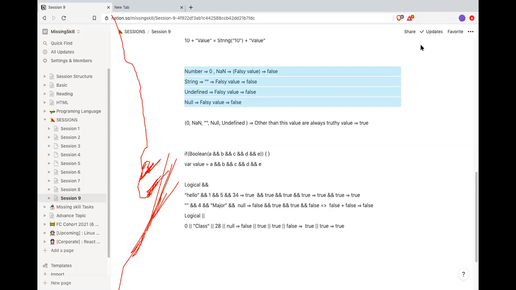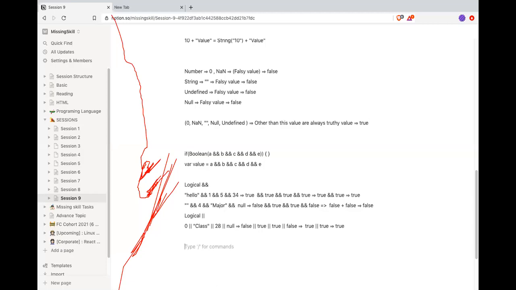In JavaScript, a truthy value will always be converted into a true value, and a falsy value will always be converted into a false value. So for a logical AND expression to evaluate true, all the values should be true. Whereas in logical OR, if any one of the values is true, then the final output will be true.